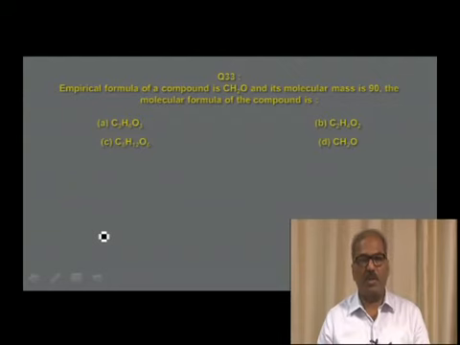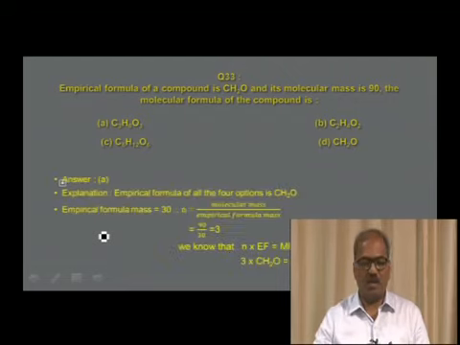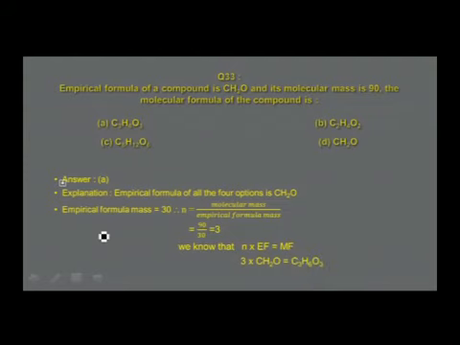So, how to calculate the value of N? N is equal to molecular mass, that is given there, divided by empirical formula mass, and this calculation is done as shown in the answer. The answer for the given question is in option A. How to get that? To calculate the value of N, the ratio of molecular mass divided by empirical formula mass. Molecular mass of the compound is 90 divided by 30, that is equal to 3.